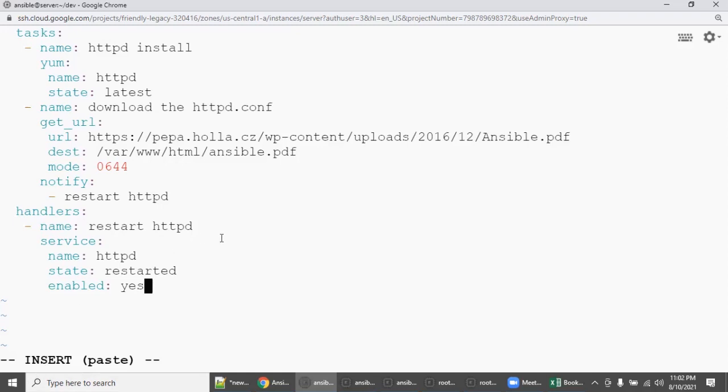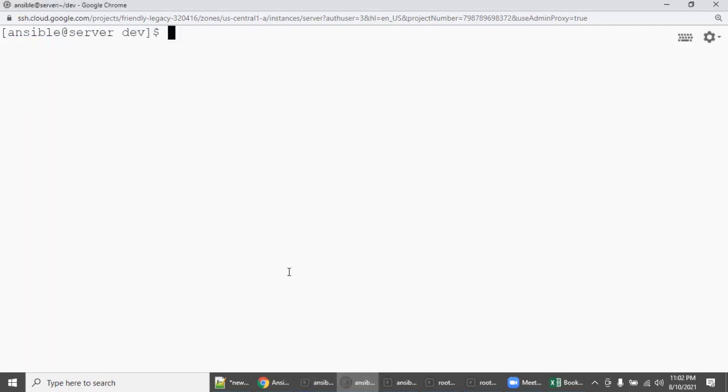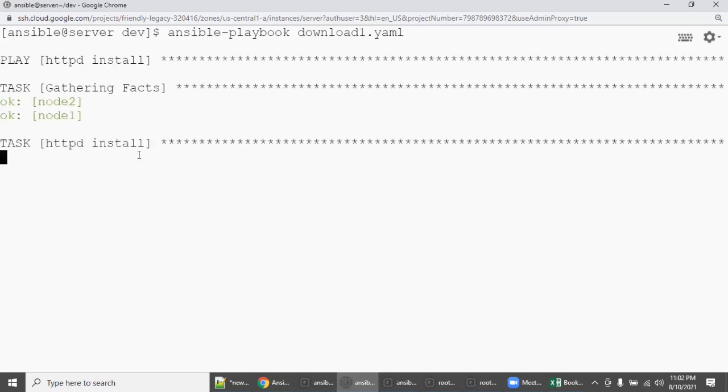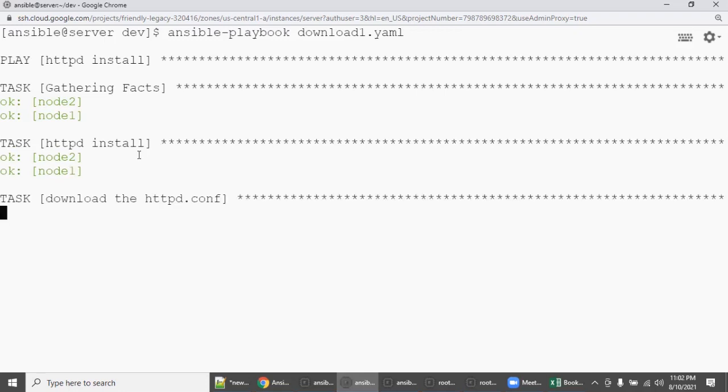What I'm going to do is, I'm going to save this and then execute it in front of you. So what is the playbook name? ansible-playbook download1.yaml. See the magic. So the httpd install will be green because it is already installed.